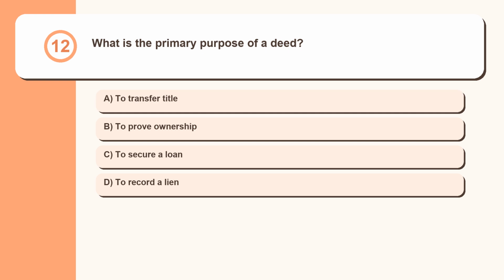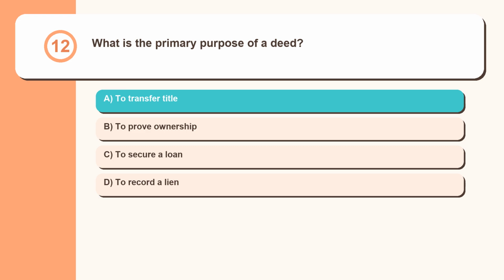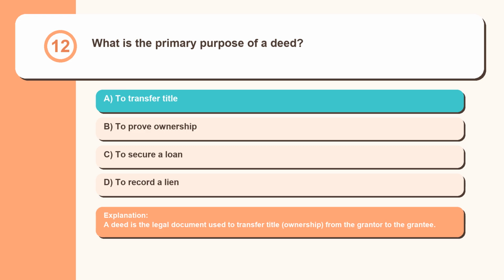Question 12. What is the primary purpose of a deed? To transfer title, to prove ownership, to secure a loan, to record a lien. A deed is the legal document used to transfer title, ownership, from the grantor to the grantee.